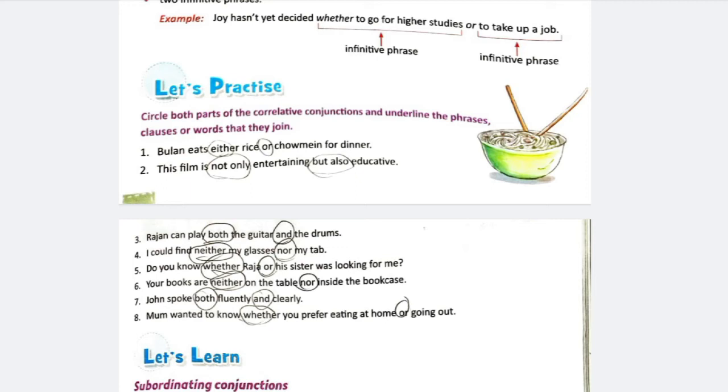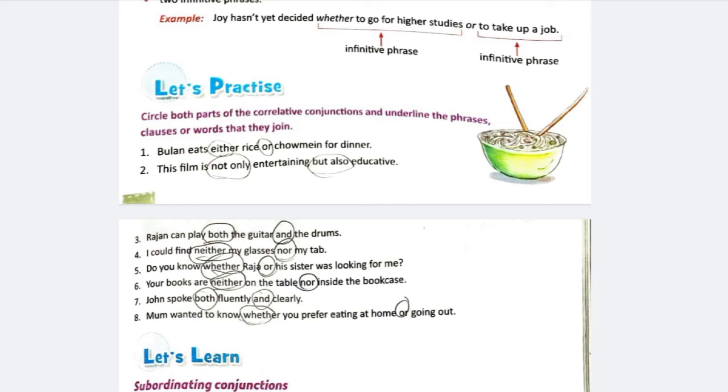Here two sentences are joined with the correlative conjunctions either or. And which are those two sentences? Bulan eats rice for dinner, Bulan eats chow mein for dinner. These two sentences are joined with correlative conjunctions either or.